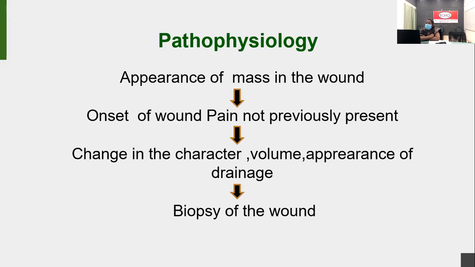Usually there is the appearance of a mass in the wound, not previously present, followed by onset of wound pain, not previously present. The patient experiences pain when you do the dressings. Along with that, there is a change in the character, volume, and appearance of the drainage also. At that time you can take a biopsy. Better you refer the patient to the oncologist and find out whether the patient is developing a malignant ulcer on the chronic wound. Usually squamous cell carcinoma will be there.